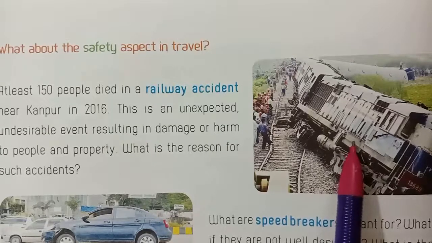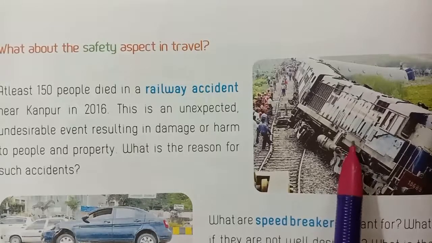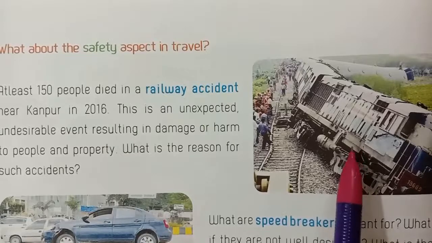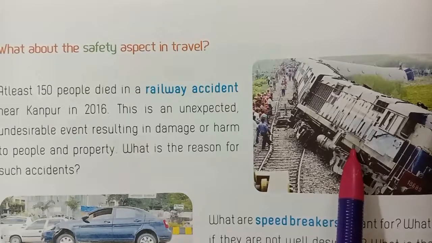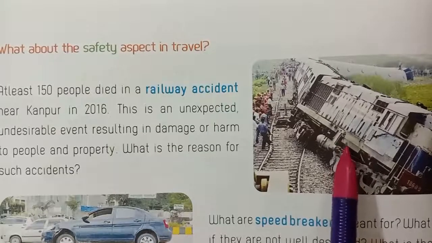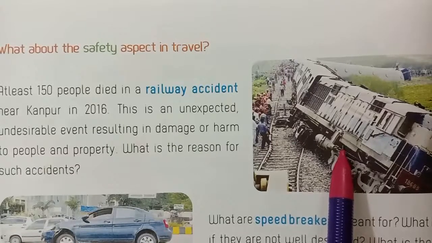Kanpur. An accident is an unexpected, undesirable event resulting in damage or harm to people and property. What is the reason for such an accident? The accident happened because there were more people on the train than there should be.